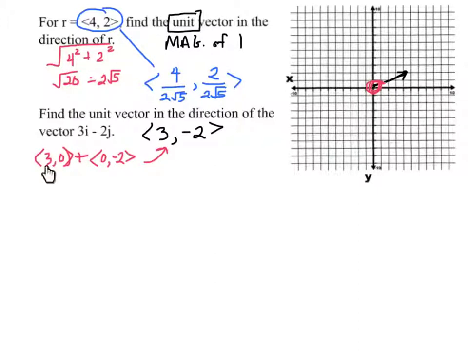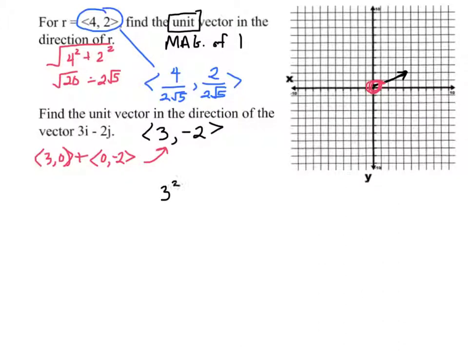That means the x component was 3 and the y component was 0. That gives us the i piece. 0 was the x component, negative 2 was the y component. That gives us the j piece, and you'll sometimes see this extended out to other dimensions. It's sometimes useful to look at it this way, but you can always just transform it to that.